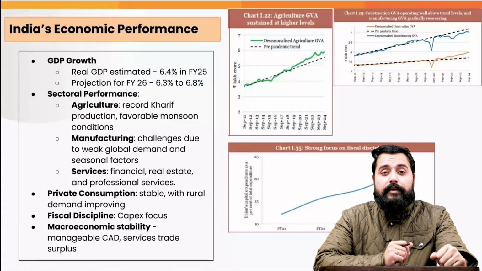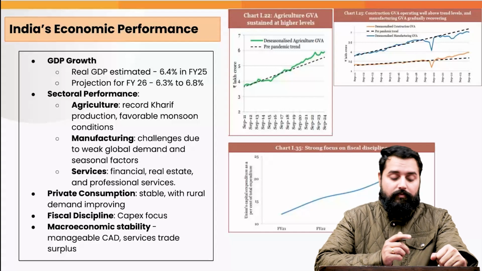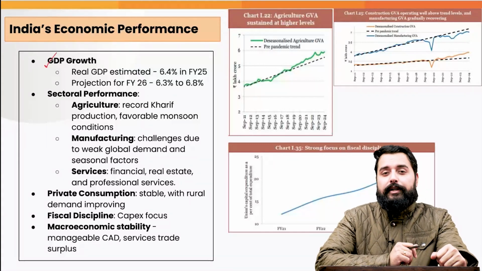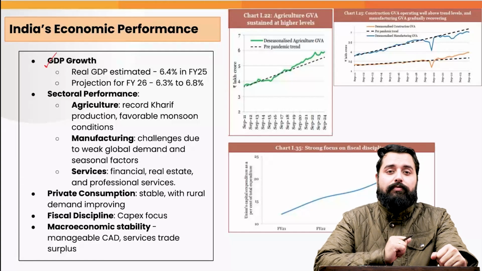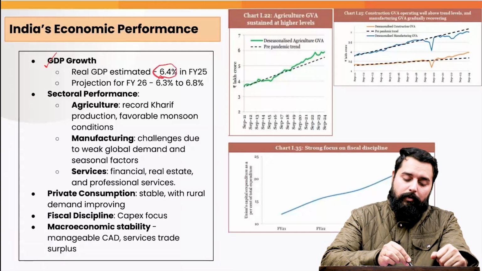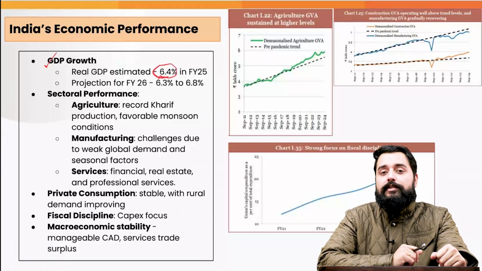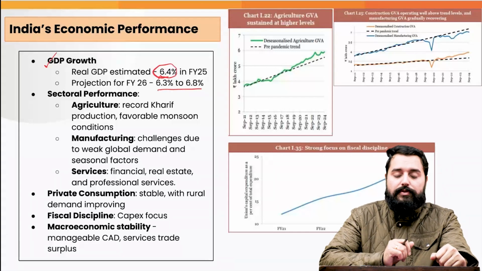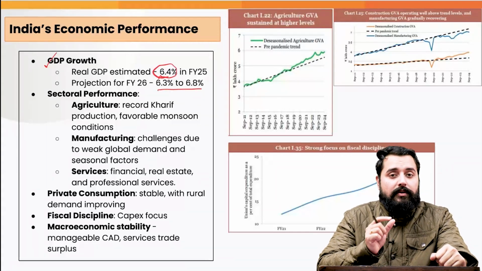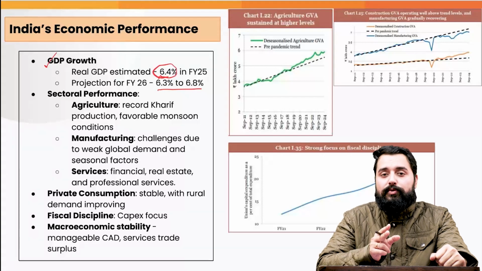Now, let's have a look at India's economic performance also. When we look at the GDP growth rate, the economic survey has estimated that the real GDP growth rate for fiscal year 2025 will be about 6.4%, whereas the projection for fiscal year 2026 is between 6.3% to 6.8%. Now, what is driving this growth? Essentially, the two sectors, agriculture and services, because manufacturing is facing challenges.